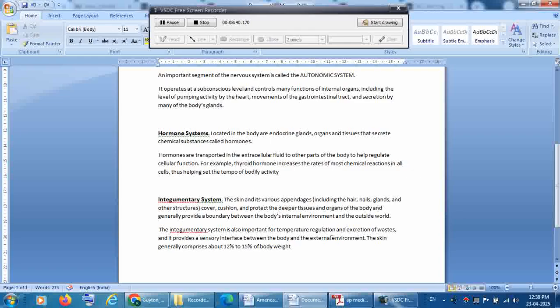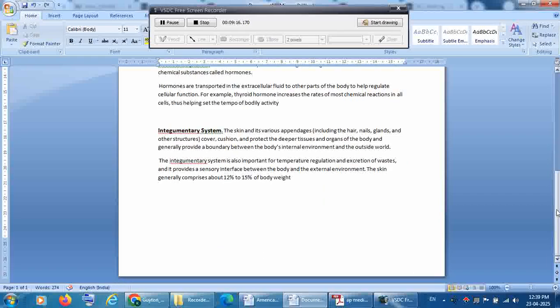The integumentary system along with the skin helps regulate the internal body temperature, by sweat from the glands in the summer, and by not losing water in the winter regions. Like that, it regulates the body temperature. Understand? The integumentary system is also important for temperature regulation and excretion of waste, and it provides a sensory interface between the body and the external environment. The skin generally comprises about 10 to 15% of the body weight. So these are some examples of the regulatory systems of our body.